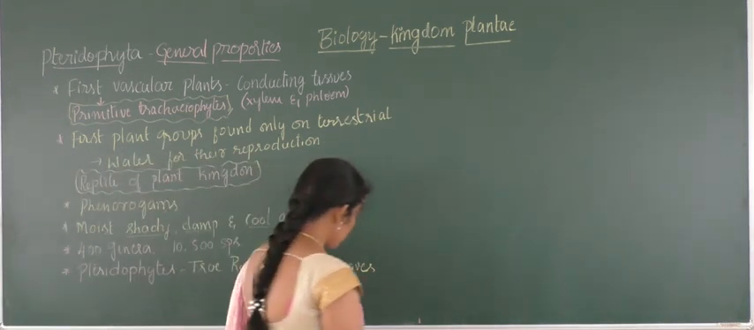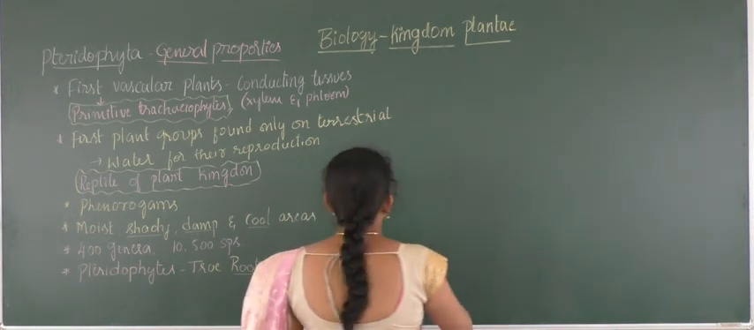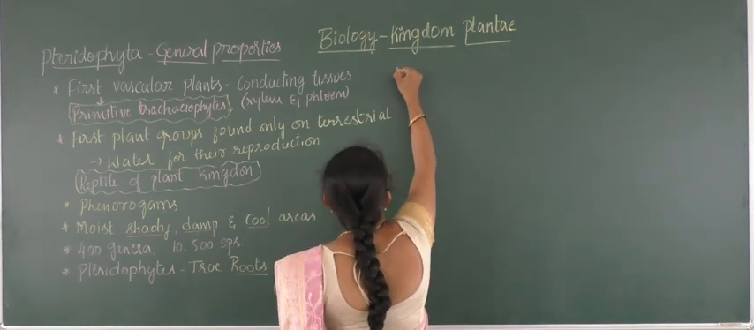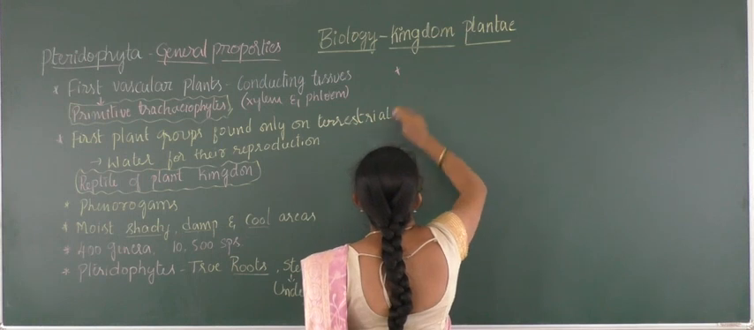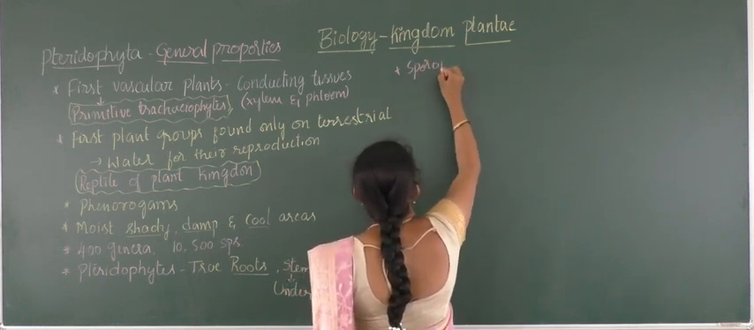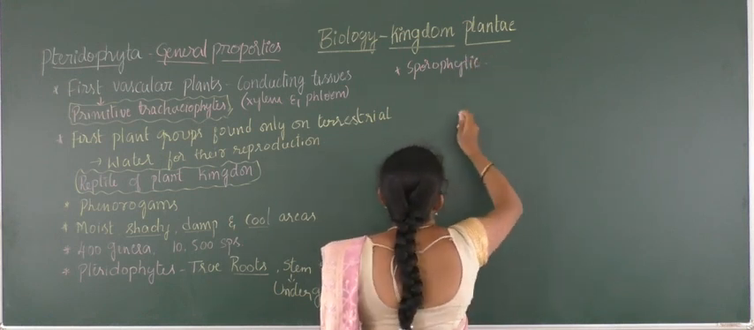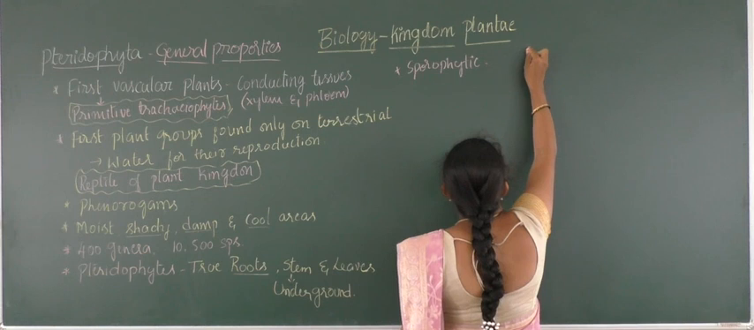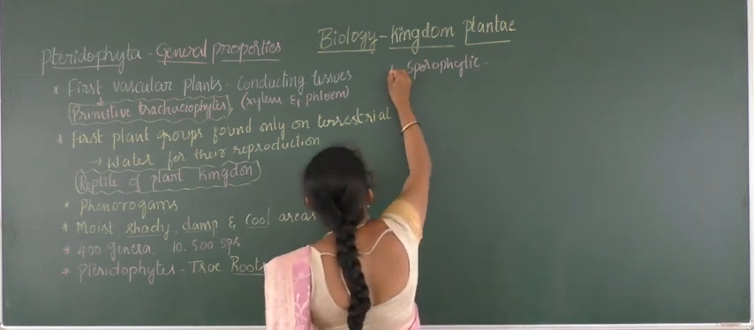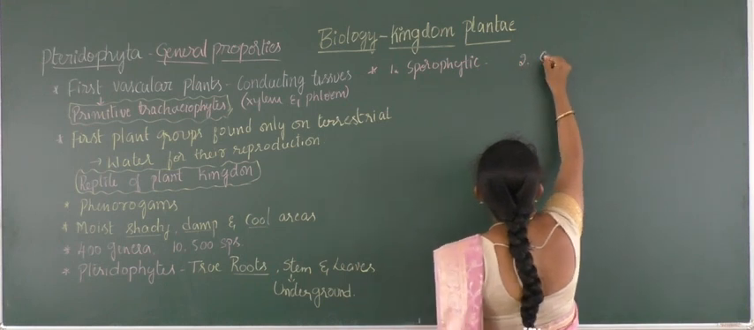And next we'll move to the fact that the organisms exhibit two different stages of development. The first one is the sporophytic stage, and the second is the gametophytic stage.